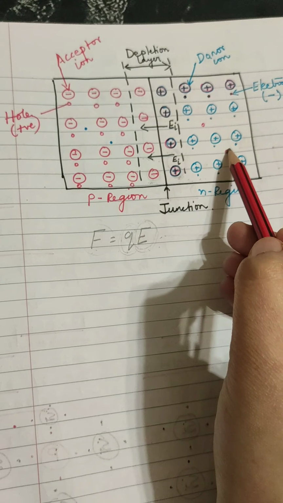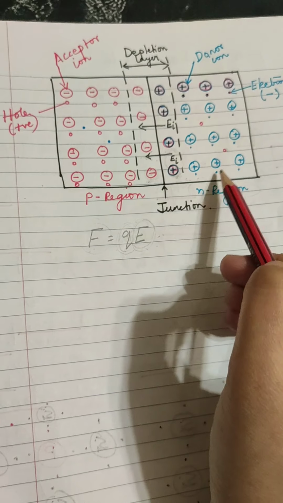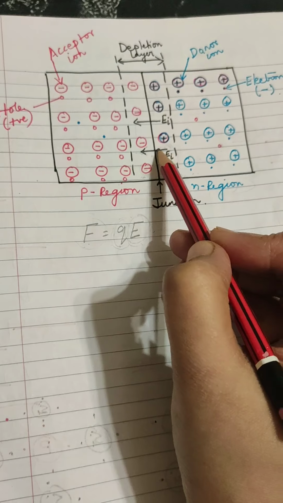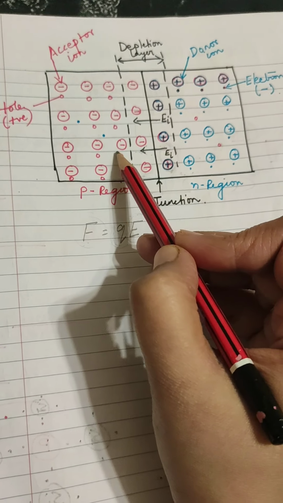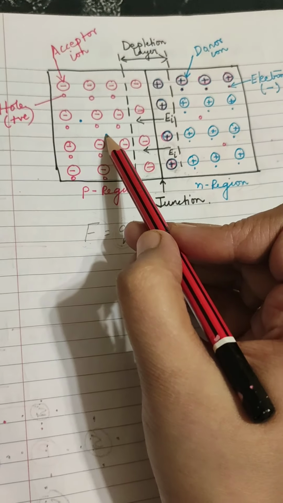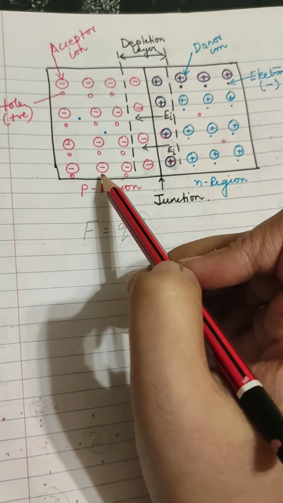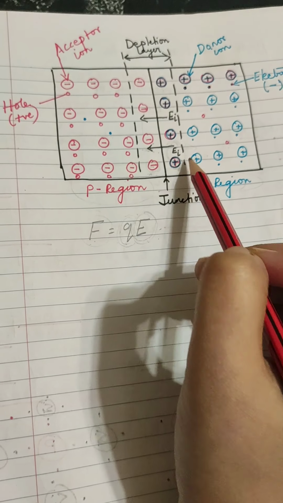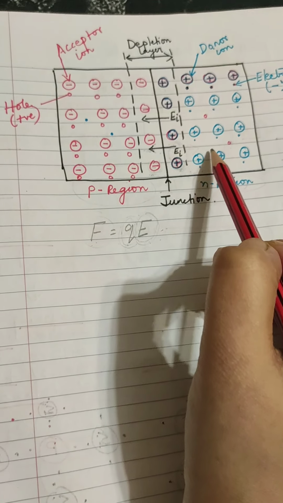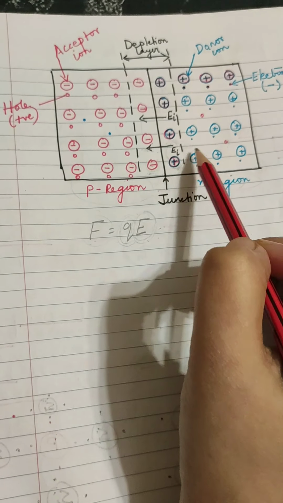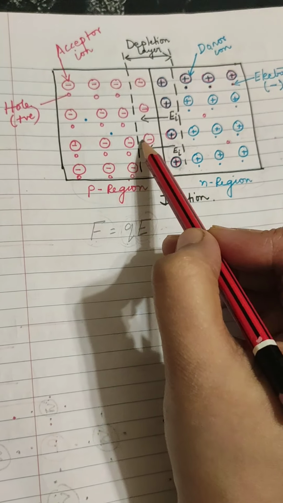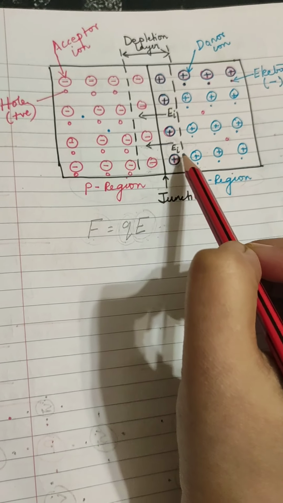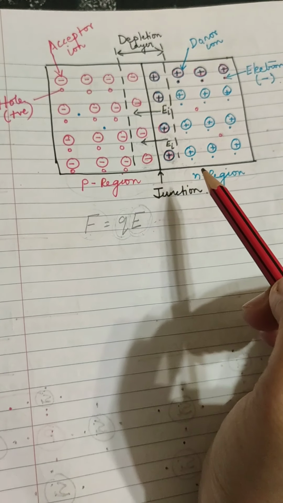Holes are the minority charge carriers in the N region, and they carry positive charge. So they will move in the direction of the field and can diffuse across the junction. Similarly, electrons are the minority charge carriers in the P region, and they will move opposite to the direction of the field and can diffuse across the junction. So this electric field will help the minority charge carriers to diffuse across the junction and will try to stop the majority charge carriers from further diffusion across the junction.